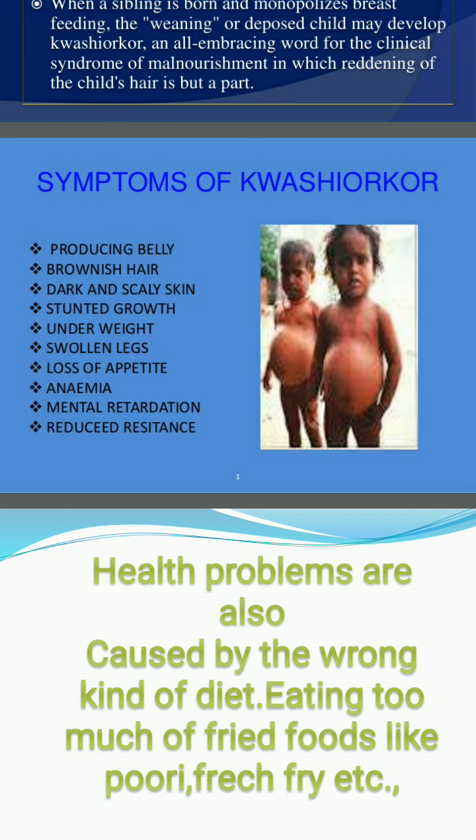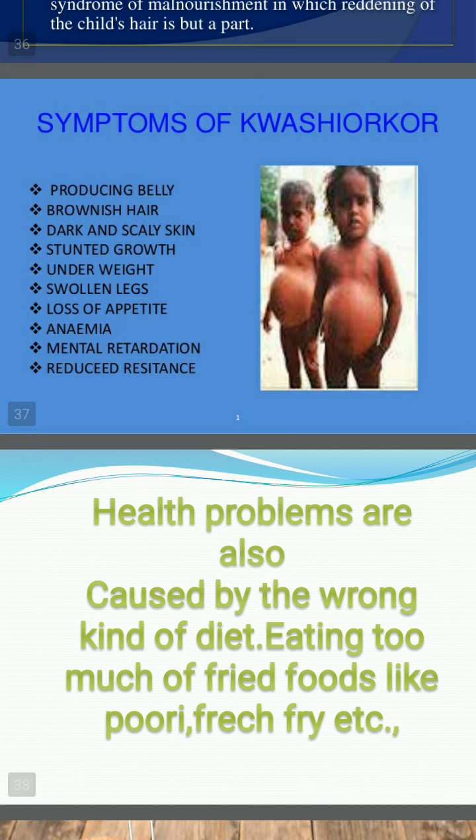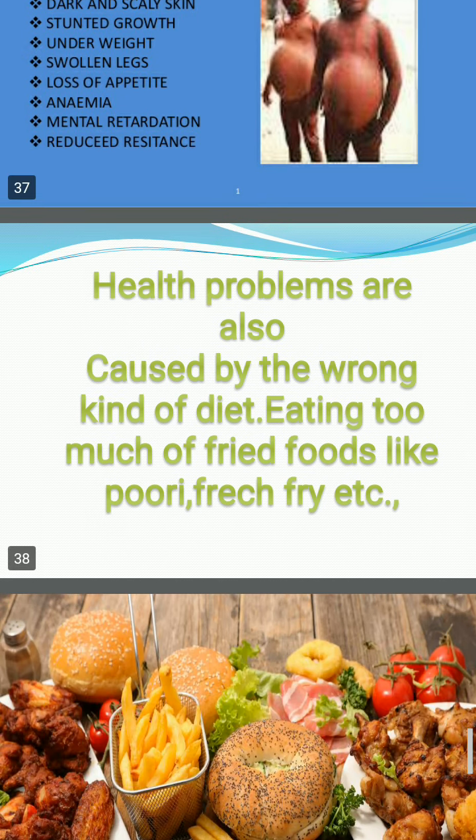Their limbs and hands will be very thin, but their stomach will be very big. Swollen legs. Loss of appetite, they also never feel hungry. Anemia, they lack blood. Mental retardation, that means MR. Reduced resistance means they will not have immunity power.